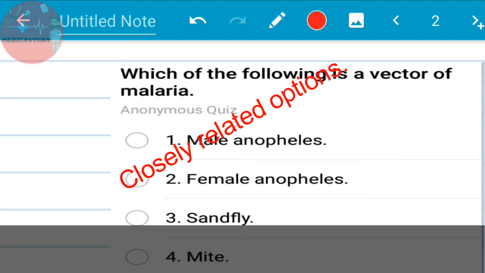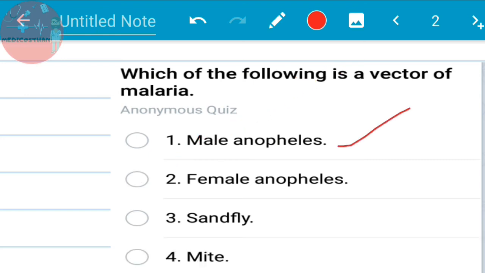Like in this question, male Anopheles, female Anopheles, sandfly and mite are given, but the two closely related options are option 1 and option 2, male Anopheles and female Anopheles. So obviously the right answer is female Anopheles, as you already know.